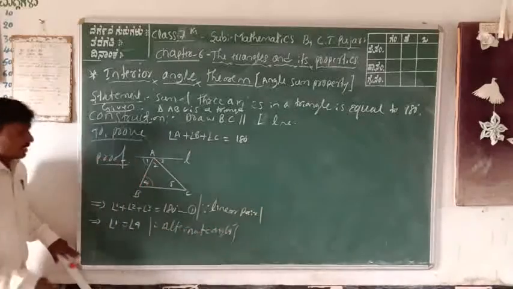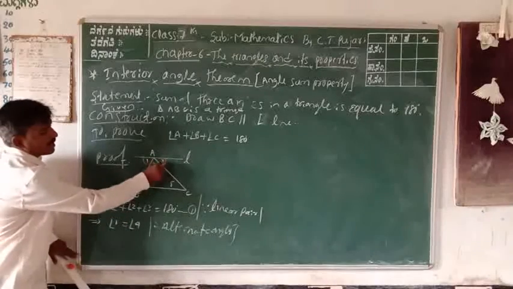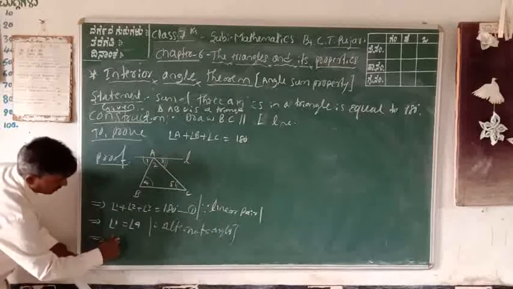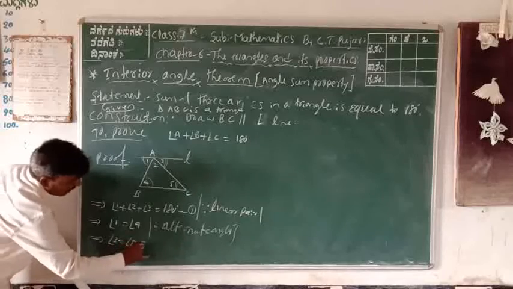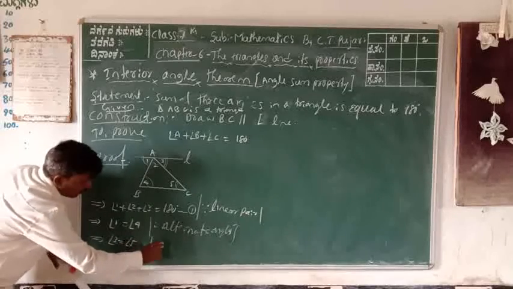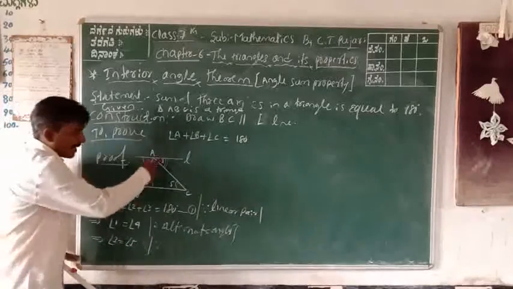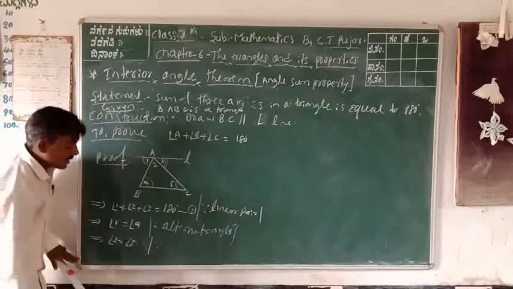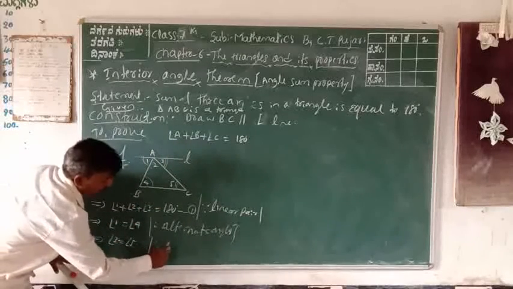Got it? Next, again, angle 3 is equal to angle 5. Why? Because these two are equal. Again, same alternate angles, because BC is parallel to line L. Alternate angles are equal.